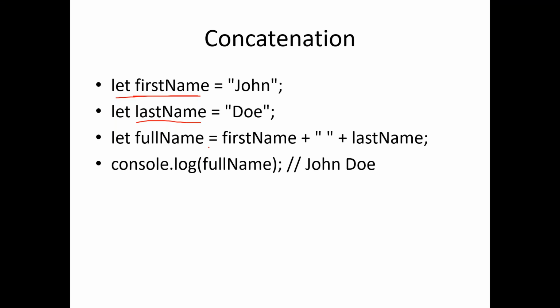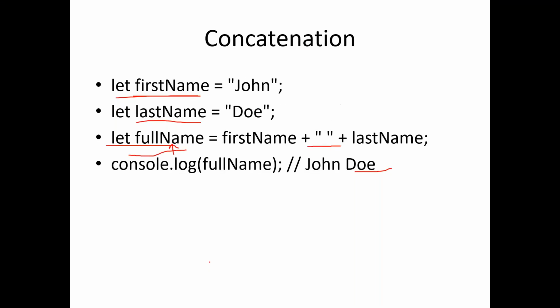So what you can say is full name is equal to first name, right? And there is an empty space provided over here. Consider there is a space provided over here and then provided with the last name, right? So what will be the output when you do a console.log output of this particular variable? You would find that full name will now have first name John, then the space that is provided, then the last name as 2. Okay, so using this kind of syntax, you can concatenate two strings.